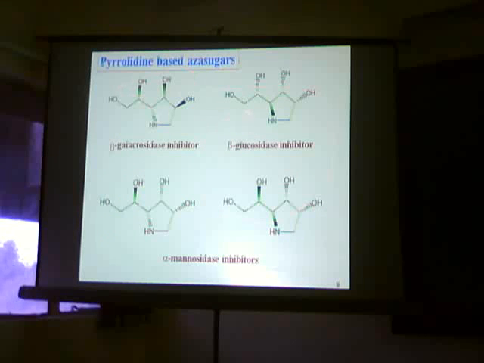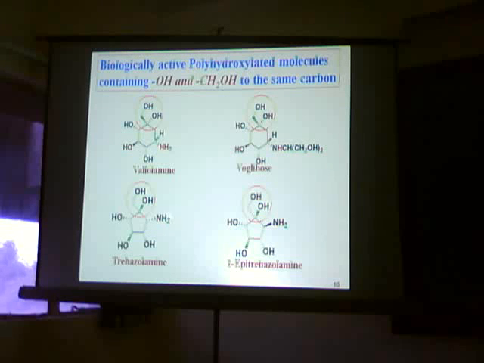These are some pyrrolidine-based iminosugars. If you see, for the same type of skeleton, changing the stereochemistry of the hydroxyl group changes the specificity towards enzymes. These are some biologically active polyhydroxylated molecules containing OH and CH2OH on the same carbon.